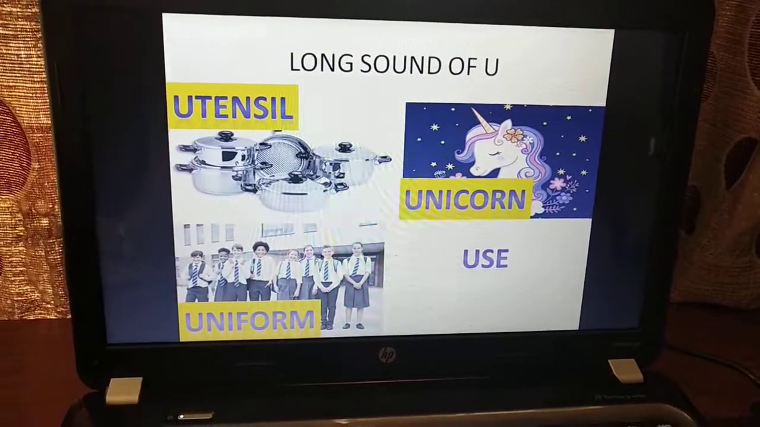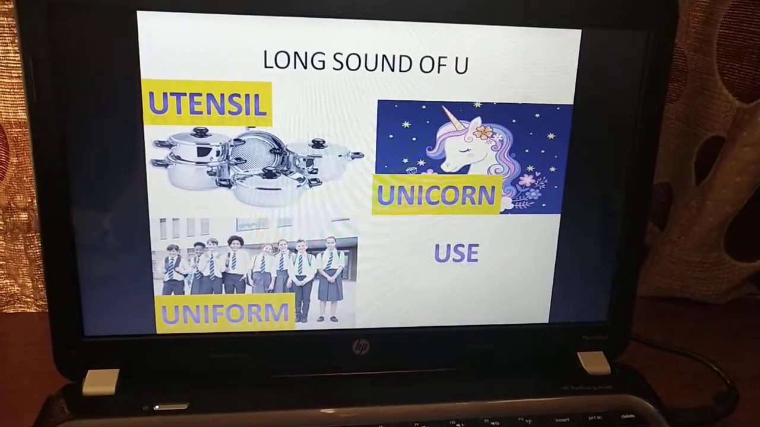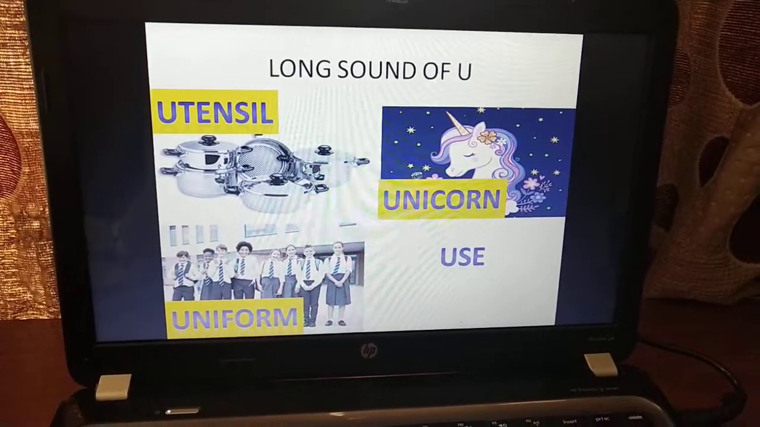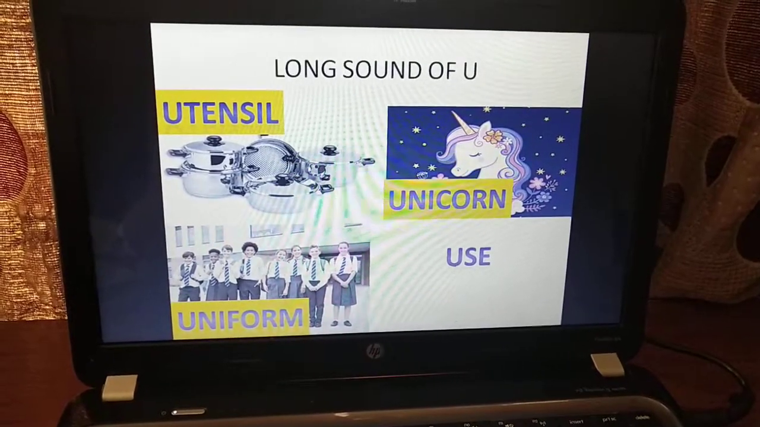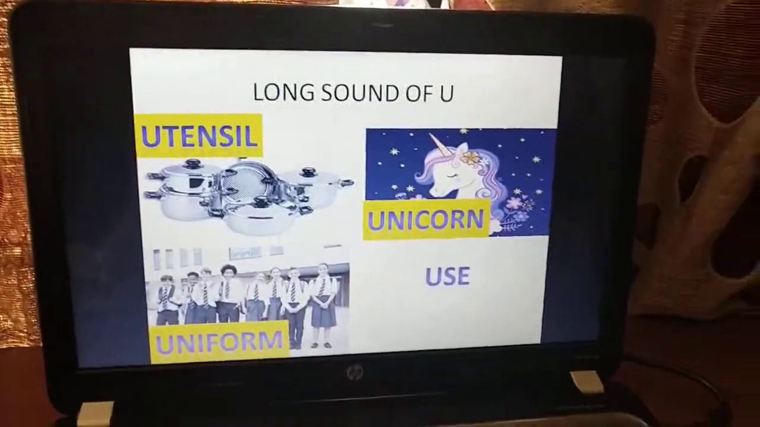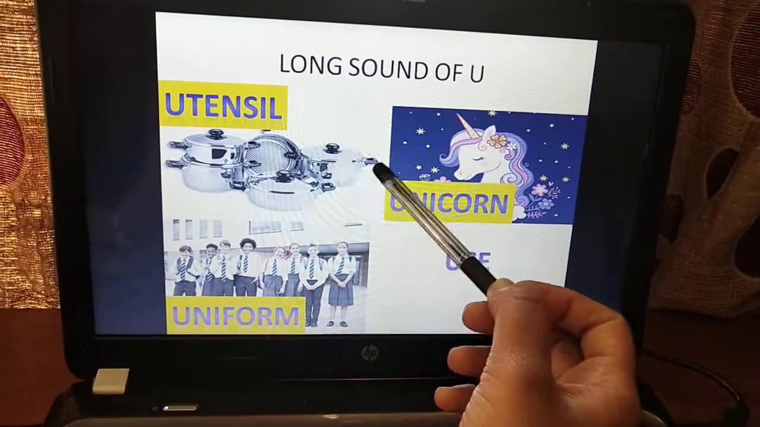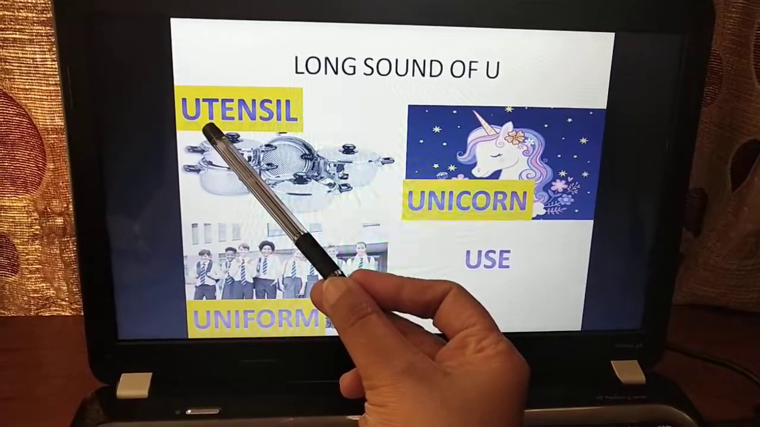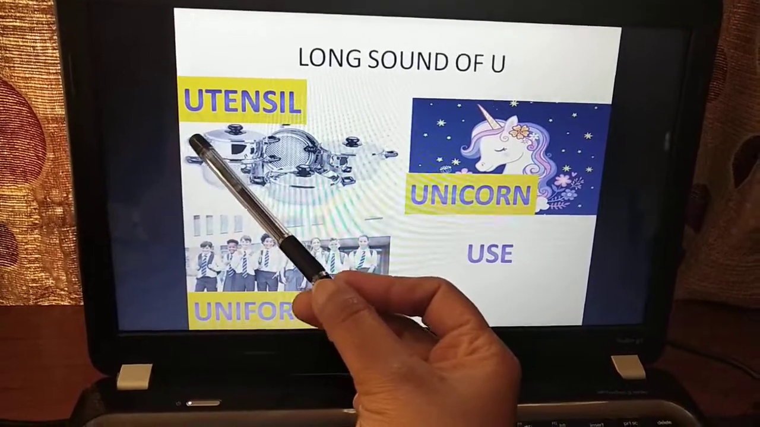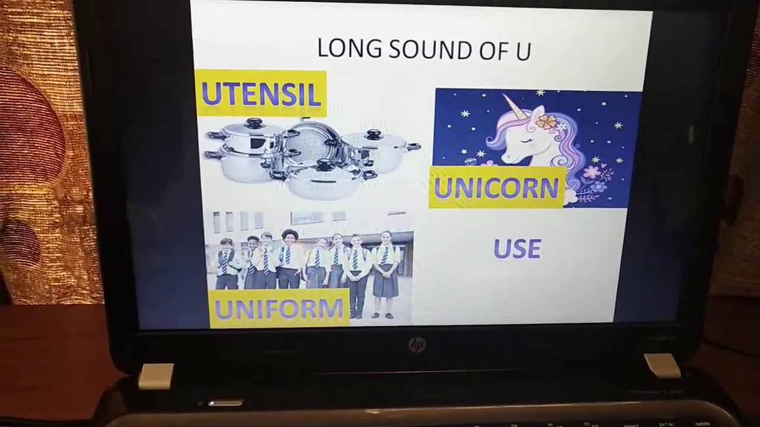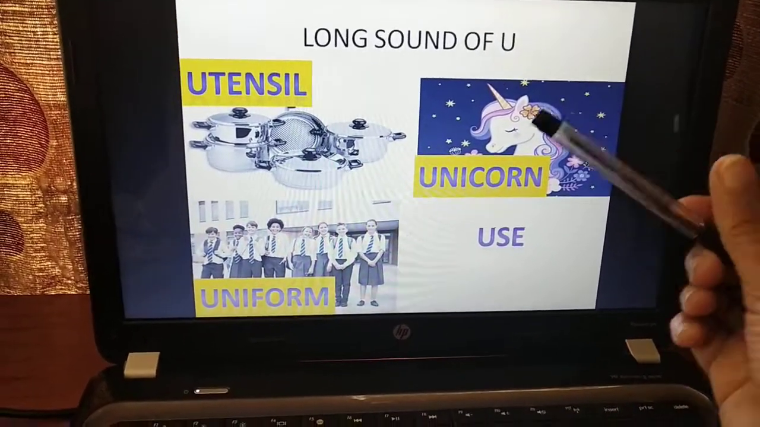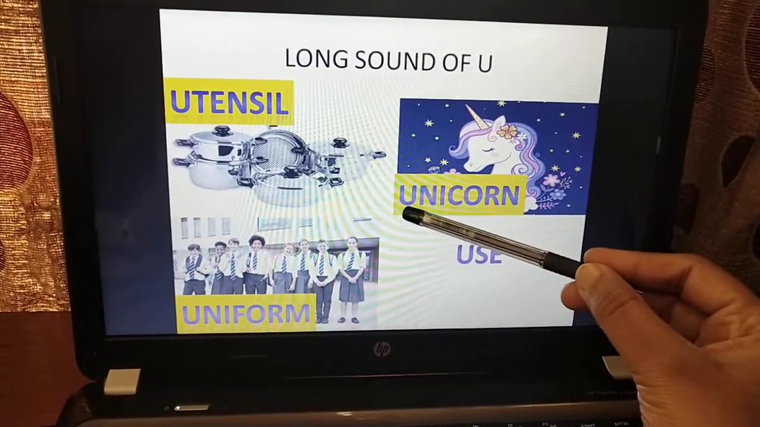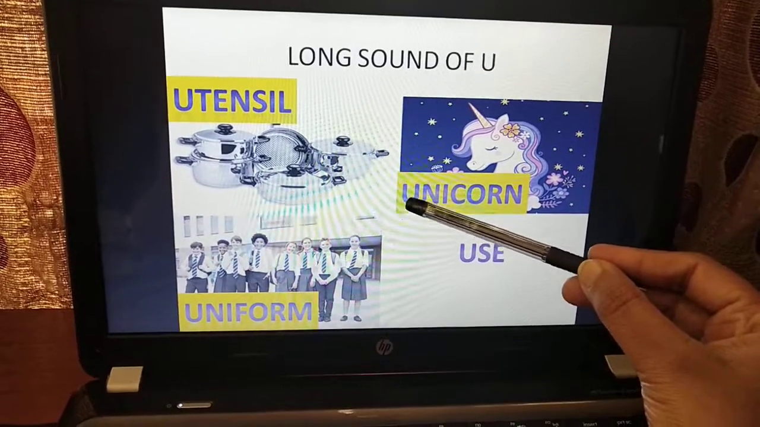The last one is U. So when we say umbrella, up, we say the sound of U is A. But in long sound, the vowel sound is U. Okay, so these are all called utensils. So here the first letter is U, but you don't say utensil, you say utensil. So U, that is a long sound of vowel U. And this you would have watched in cartoons. It is called a unicorn. So the first letter is U and you call it unicorn.